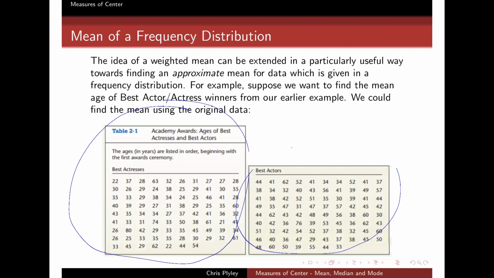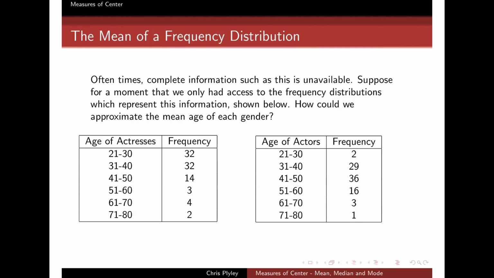The mean of all of these best actors, I'm using mu because it's a population, not a sample, is equal to the sum of all of these individual values, where I let x be all of these numbers, 41, 40, and so on, divided by the total number of data points we have, which I think was 82 or 83. And I could go ahead and find the mean in that manner.